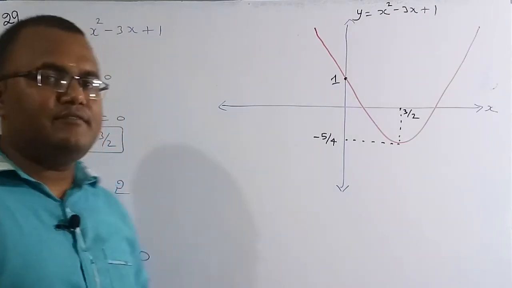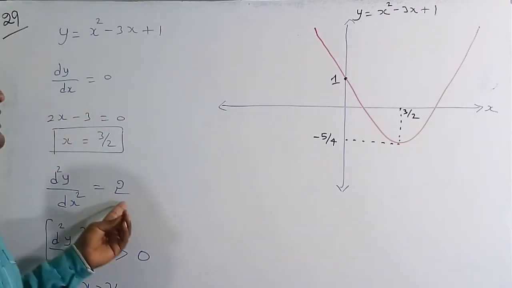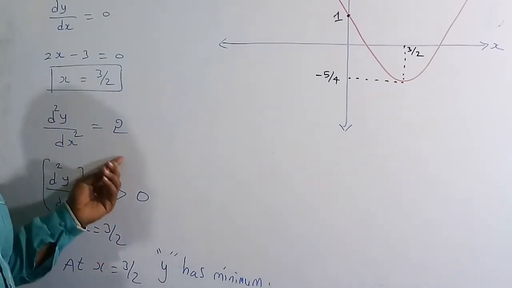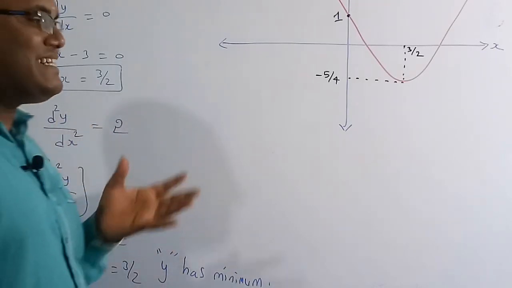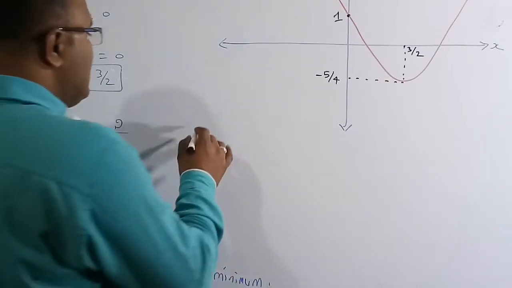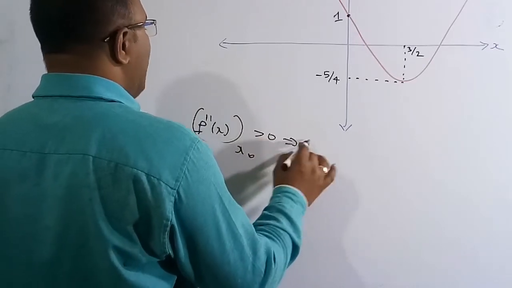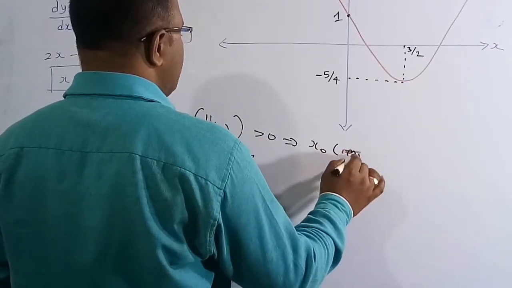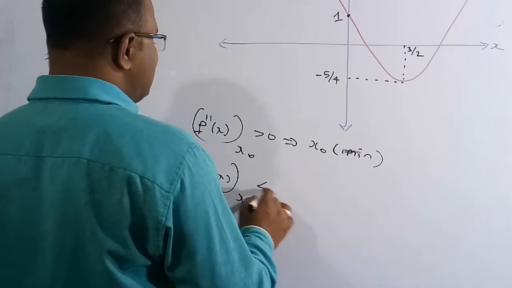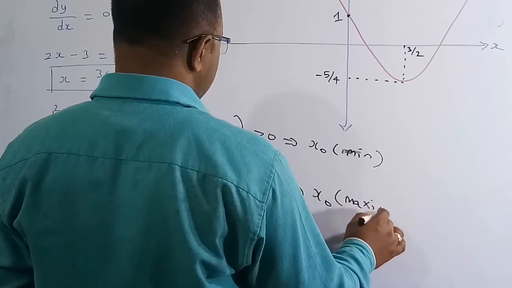Then we have to go for the second derivative, d square y by dx square. Differentiating the first derivative one more time, we get 2. So d square y by dx square at the stationary point x equal to 3 by 2 is 2, which is greater than 0. Whenever the second derivative at a particular point is greater than 0, we say that there is a minimum. So if f double dash of x at a point x naught is greater than 0, there will be a minimum point at x naught. Similarly, if f double dash of x at x naught is less than 0, there will be a point of maximum. This is the thing that you need to remember.